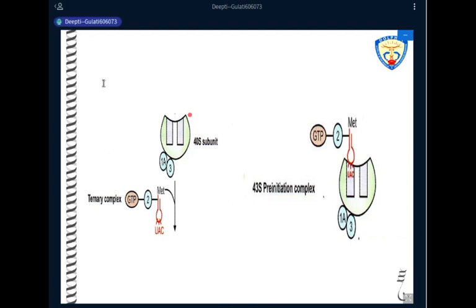So this is how it is. The 40S subunit already has two initiation factors attached. Then it binds to three components as a complex, which is known as a ternary complex. We have the initiator tRNA, we have initiation factor 2, and we have a molecule of GTP. All this joins to the 40S subunit to give us the pre-initiation complex, which is known as the 43S complex.